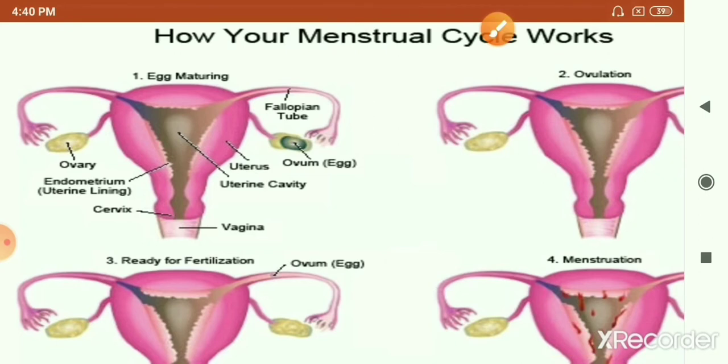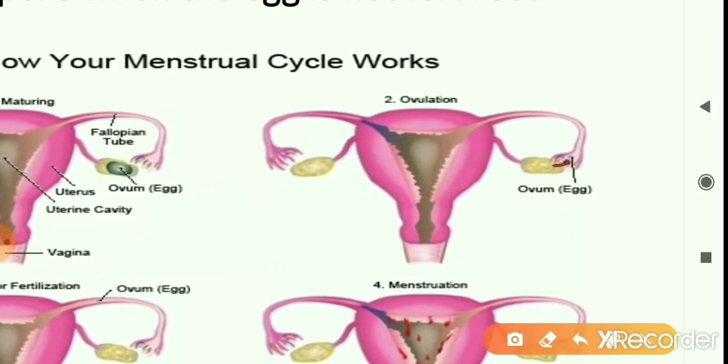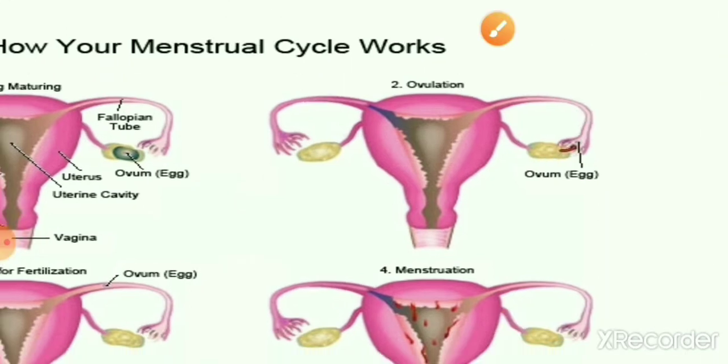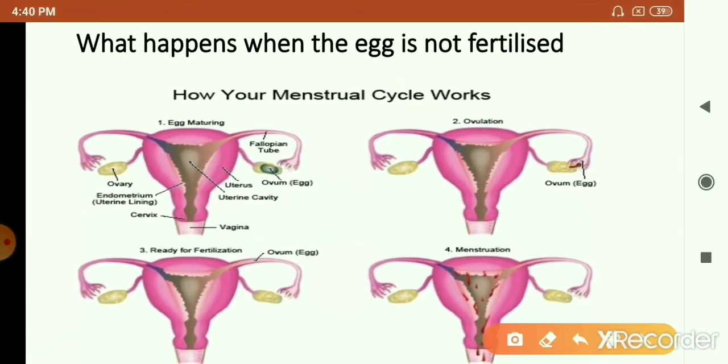I have told you about ovulation, that after the egg has matured, one egg will be released. If the egg has been released and there are no sperms available, then what will happen to this egg? The egg is going to die within 1 day, and after that what happens is what is called menstruation. So why menstruation occurs, let us study now.